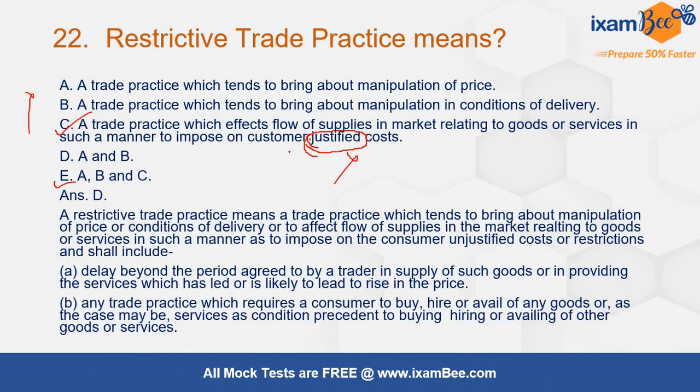And you can refer the provision for this. Restrictive trade practice is an important topic, so you can go through it. यहाँ पर word unjustified costs use हुआ है, that you should go through.